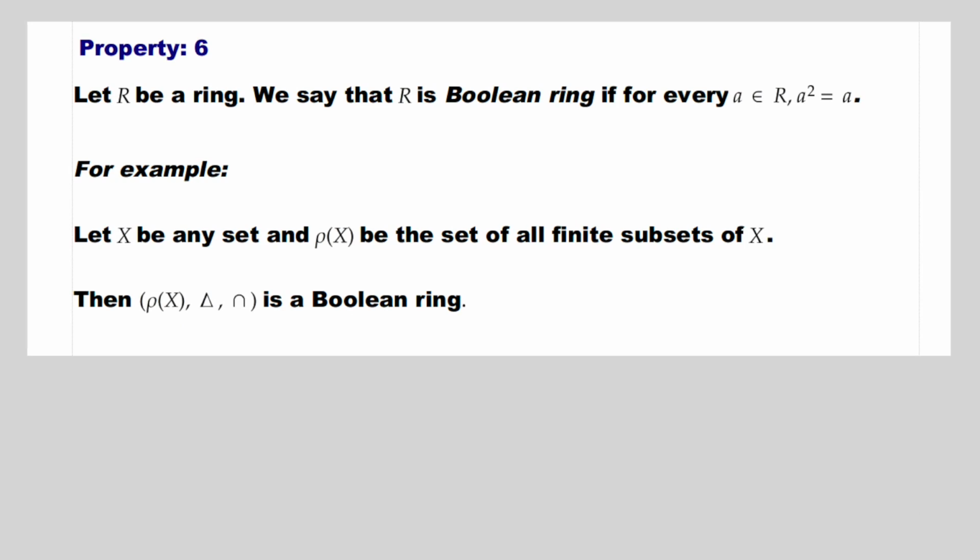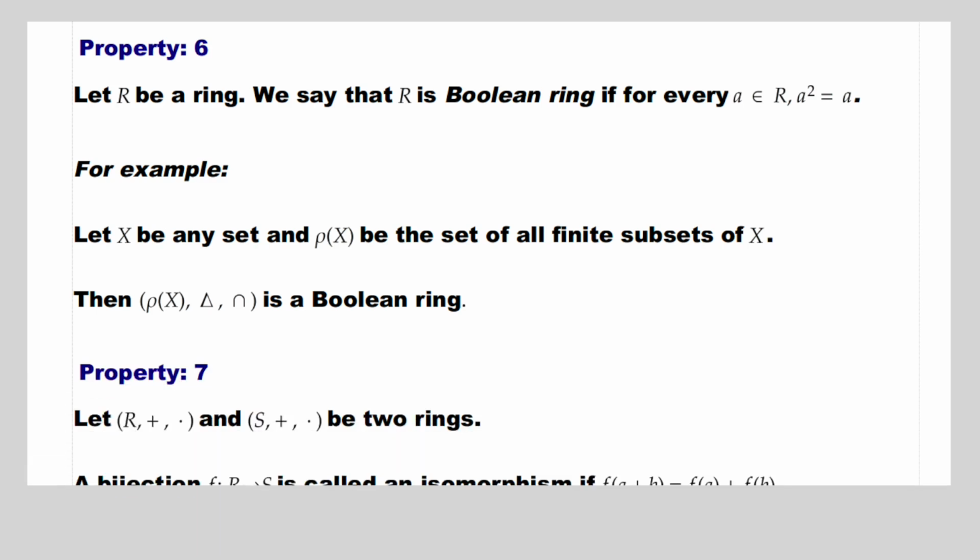We say that R is a Boolean ring if for every a belongs to R, a² equal to a. For example, let X be any set and ρ(X) be the set of all finite subsets of X. Then (ρ(X), Δ, ∩) is a Boolean ring.